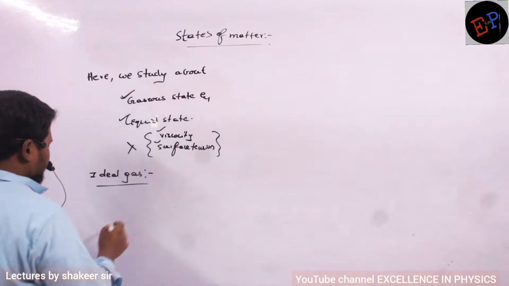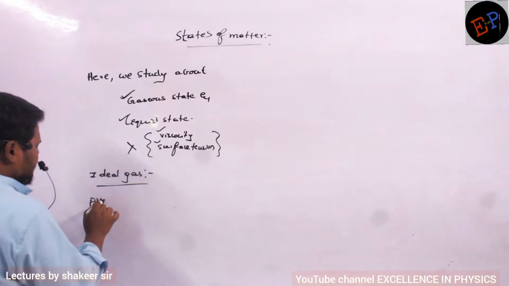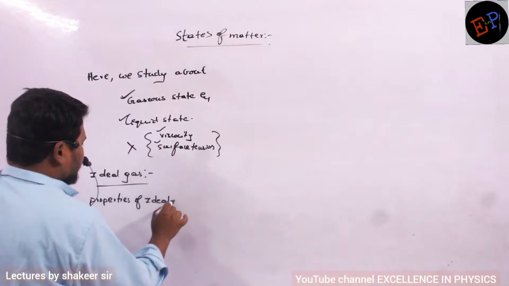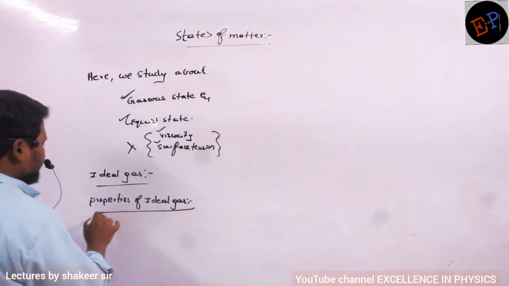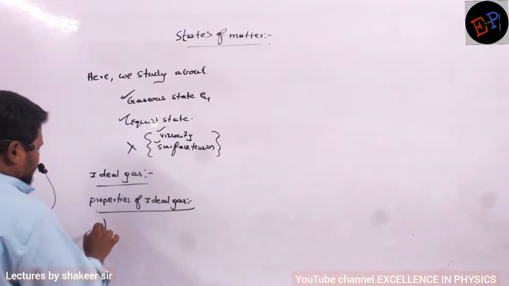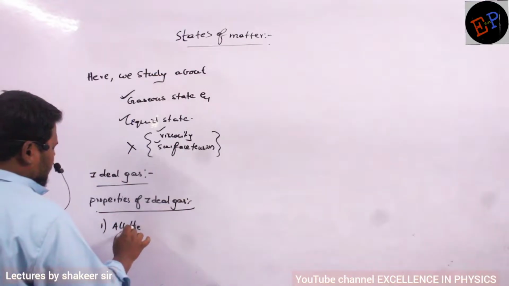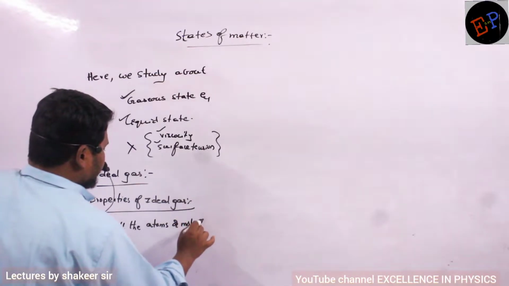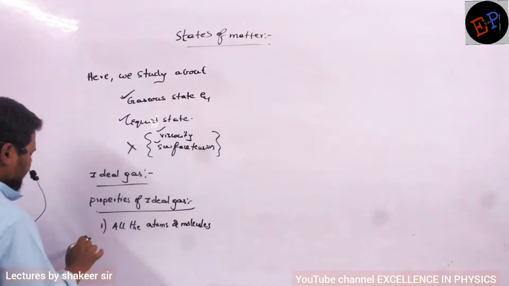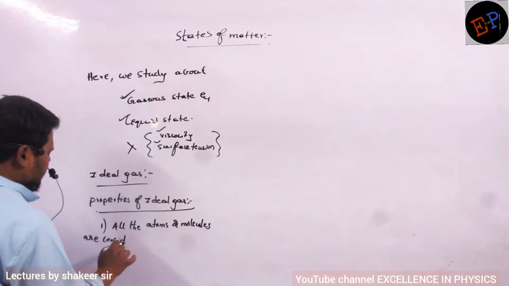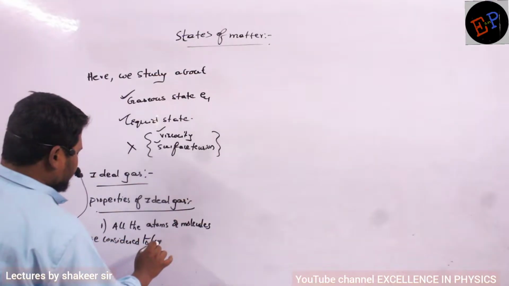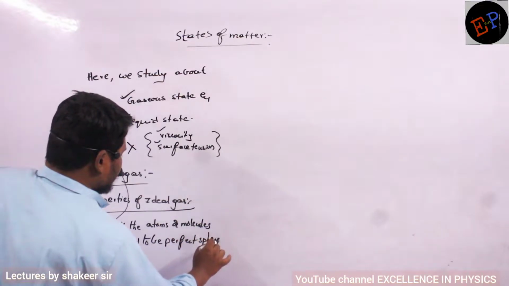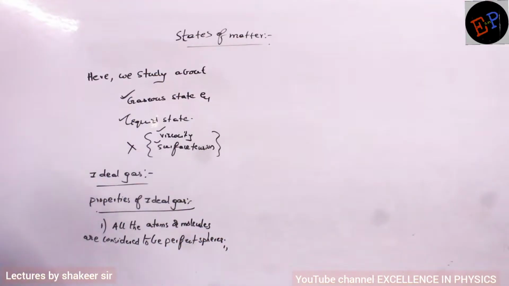First of all we will write the properties of an ideal gas. All the atoms or molecules are considered to be perfect spheres. This is the first property of an ideal gas.